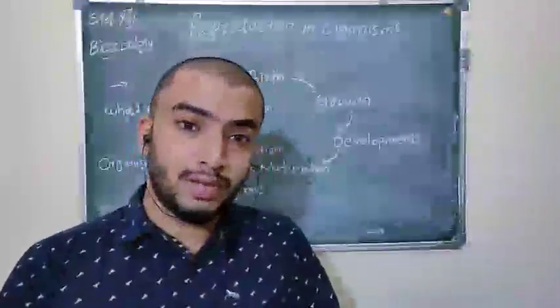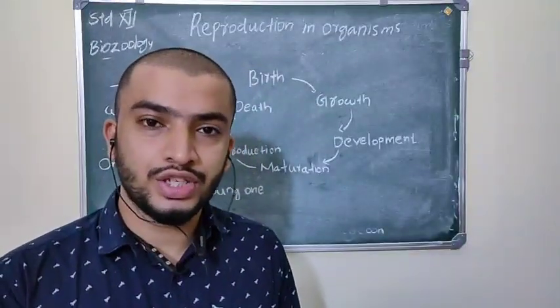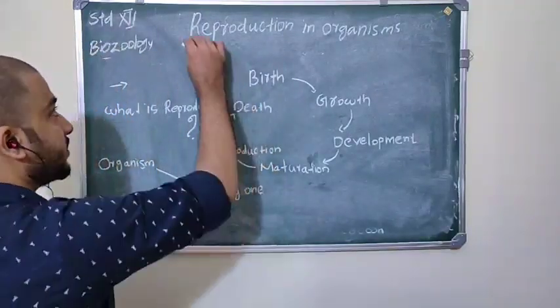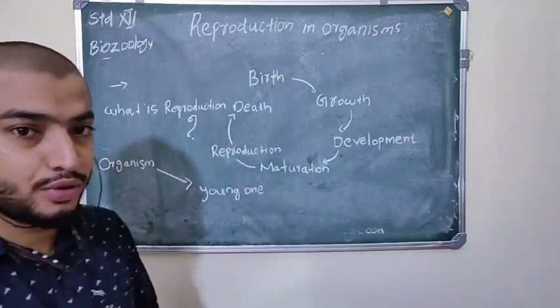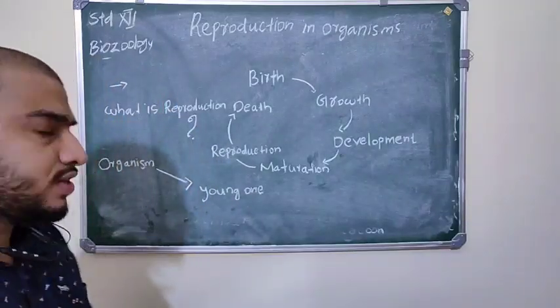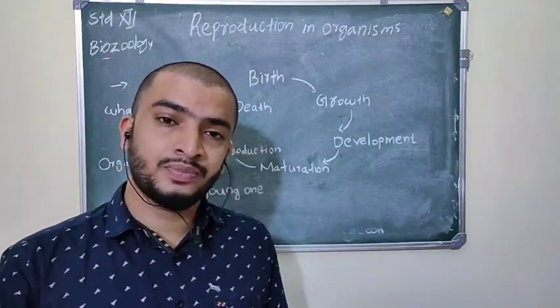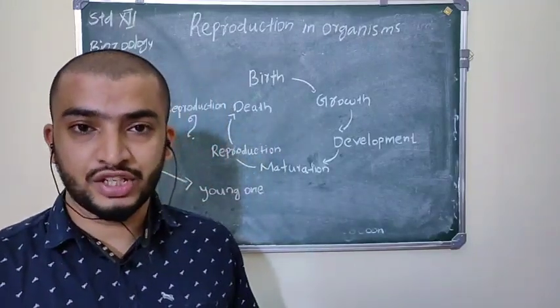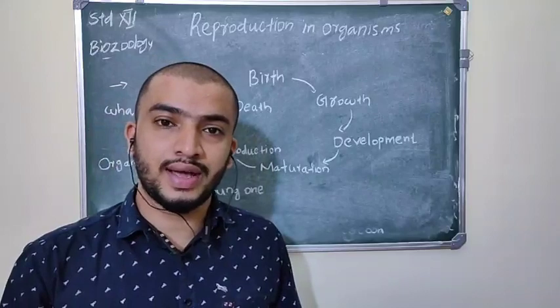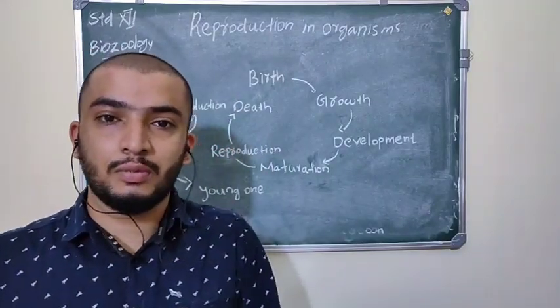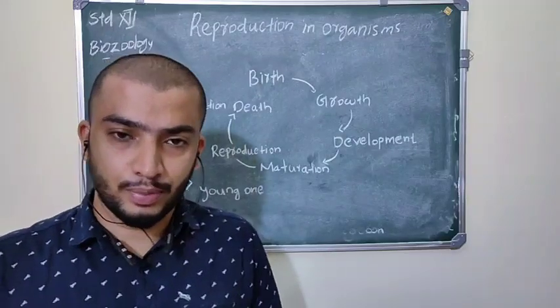Good morning everybody, my dear students. Today we are going to deal with plus 2 biology chapter number 1, reproduction in organisms. First of all, in this chapter we will study what reproduction is and what the different modes of reproduction are, like asexual reproduction and sexual reproduction, and we will study asexual and sexual reproduction in great detail.